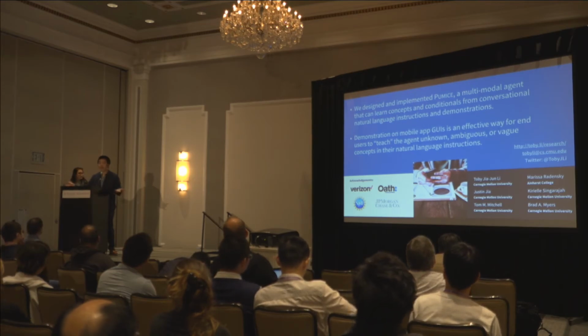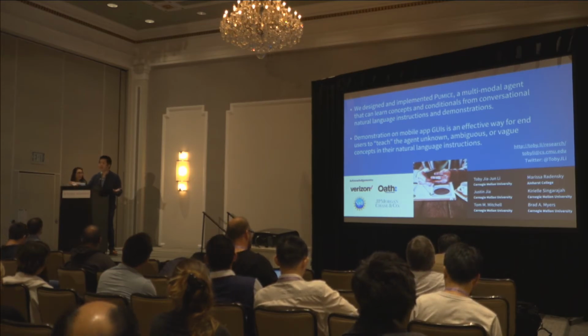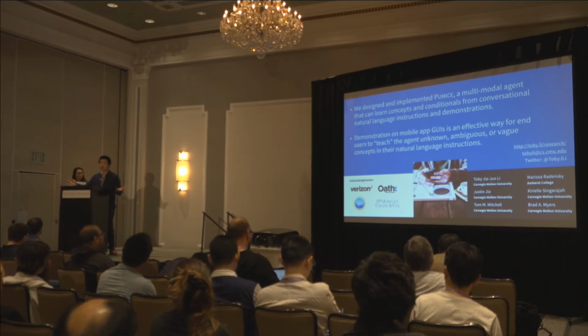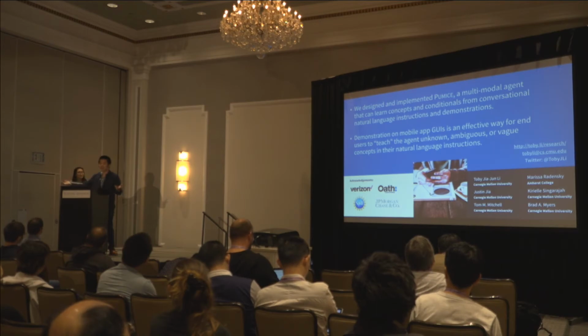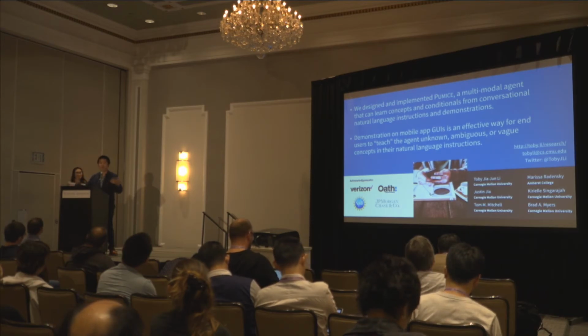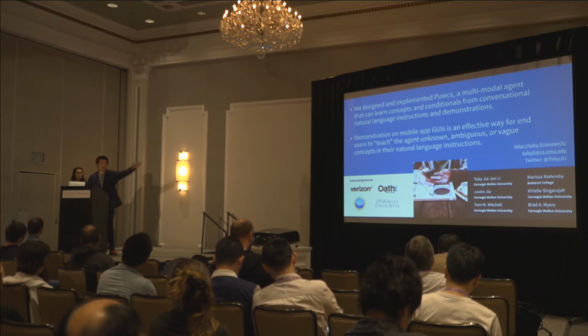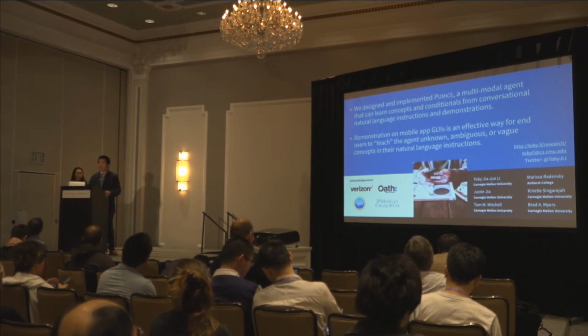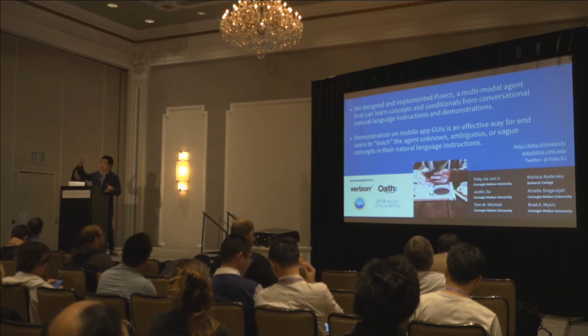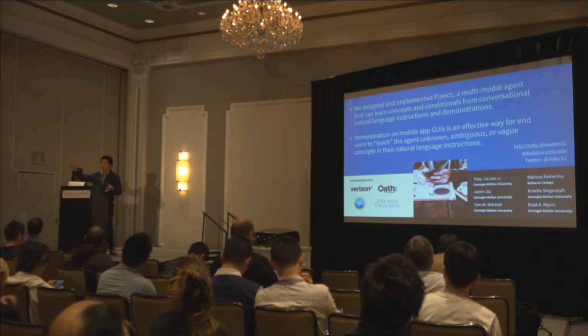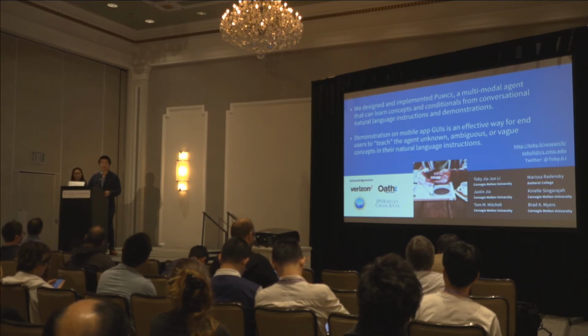For example, when I talked to a system administrator, he told me he always checks the AWS app to check the status of his server, so he would like to have the agent do that for him. So as I said, there's this huge long tail of tasks and scenarios. Even if we reach a point where the phone has most of the common concepts already built in, there's still space for end user development.